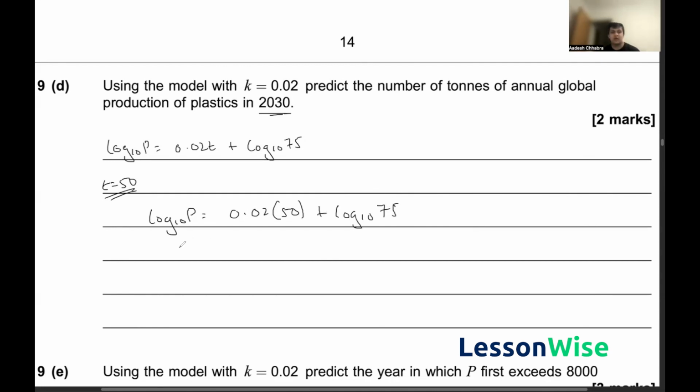Now, if you put this into your calculator, you should get the value of log base 10 of P is equal to 2.88 roughly. And that means that if we rearrange, we know that P is equal to 10 to the power of 2.88. And we know that this is equal to 750, which is our answer, but it's not our final answer, because if you read carefully in the question, P is measured in millions of tons. So this would be 750 million tons, hence solving this question.